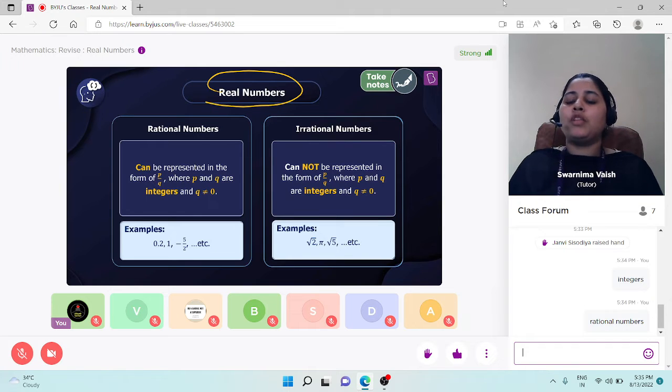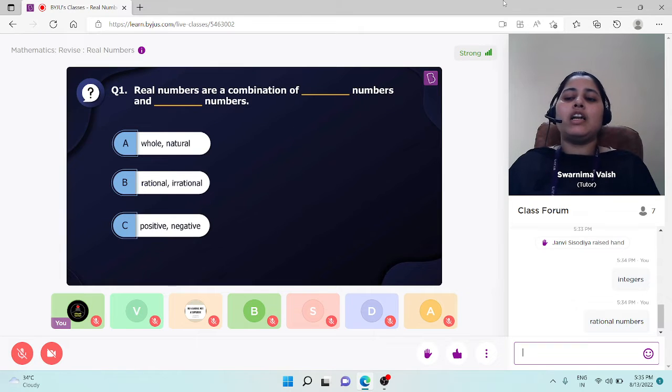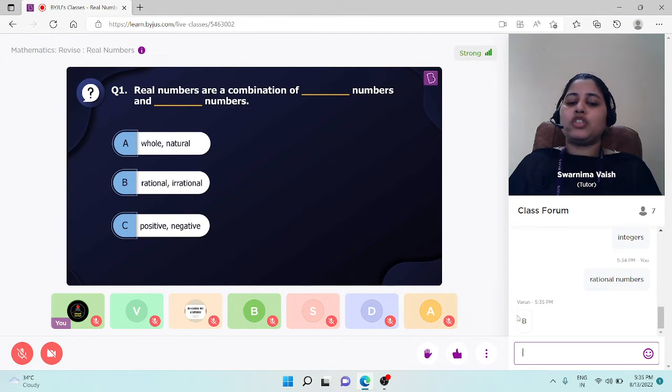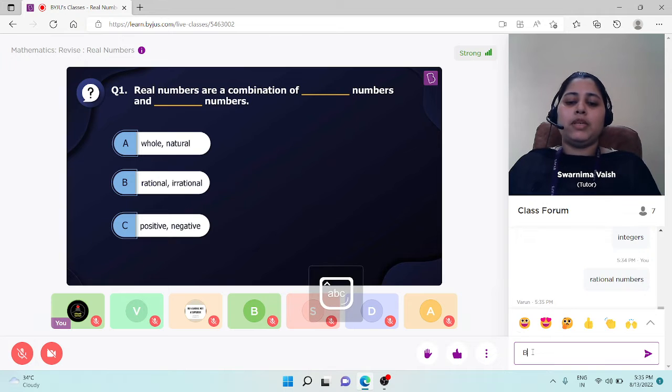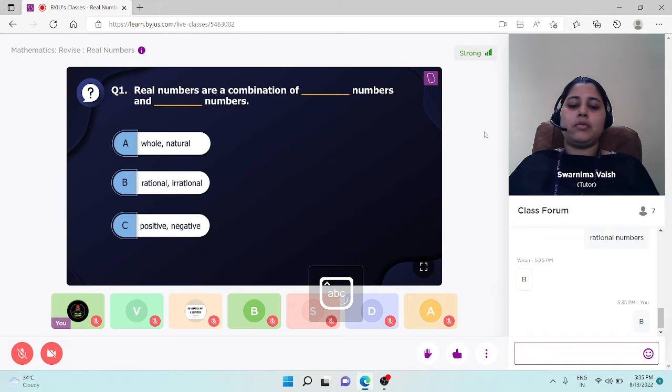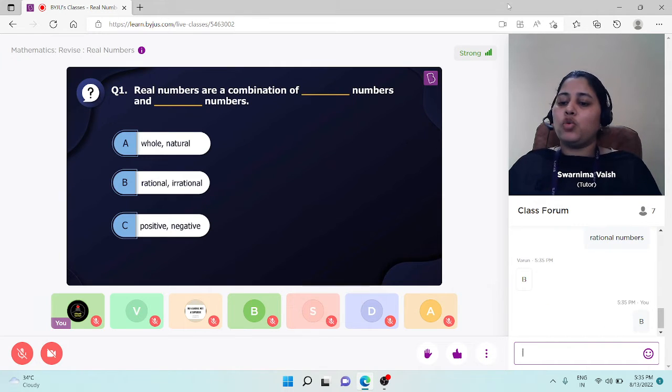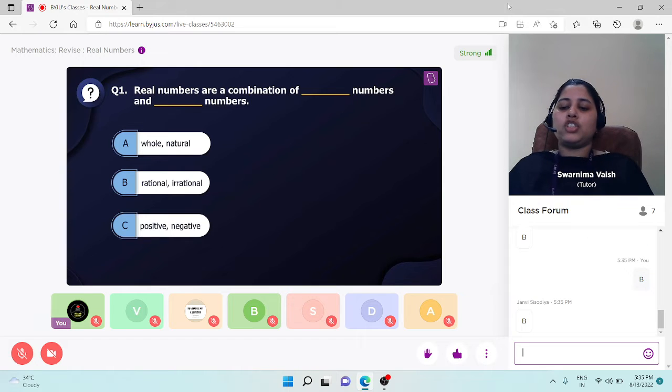So students, before we start today's first topic, let's solve an easy question first. The question is, real numbers are a combination of dash numbers and dash numbers: whole, natural; rational, irrational; or positive, negative. Students, what do you think? A, B, or C? Which one is correct? B by Varun. Okay. B by Utkarsh, and B by Janvi as well.